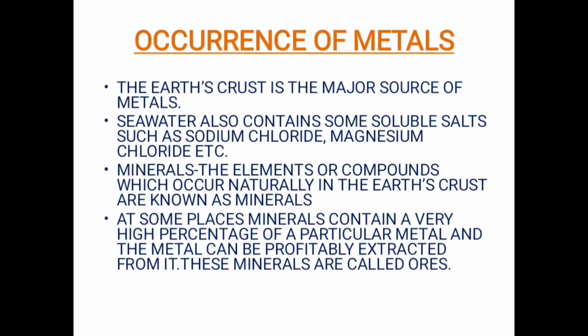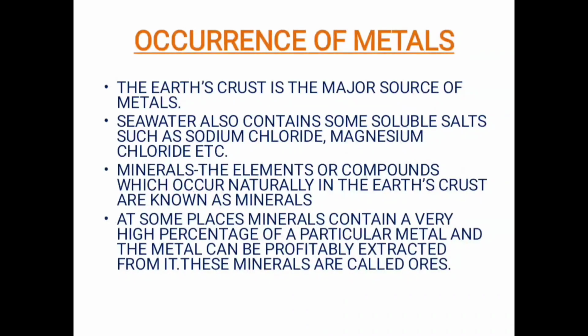Okay, now let us look at a few more introductory points we need to cover before we move on to the next topic. So which is the metal that is most abundant in the earth's crust? It's aluminium. And the non-metal which is most abundant in the earth's crust is oxygen.